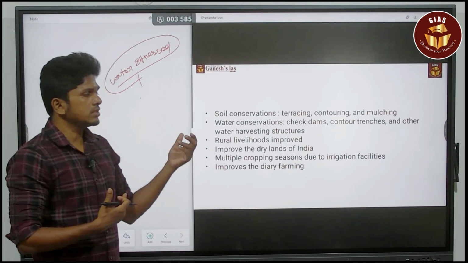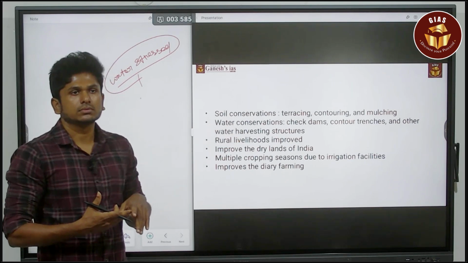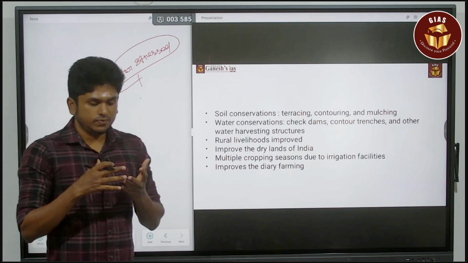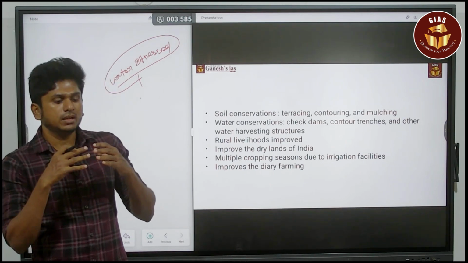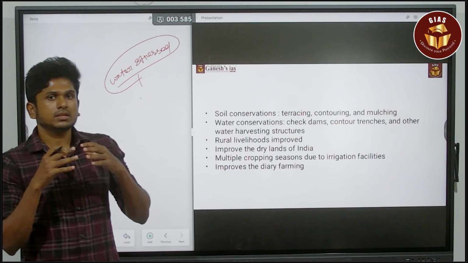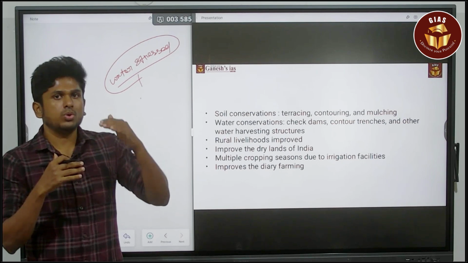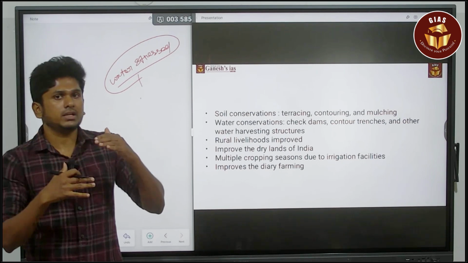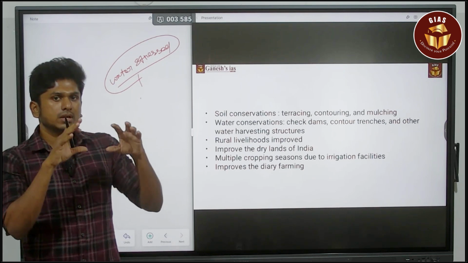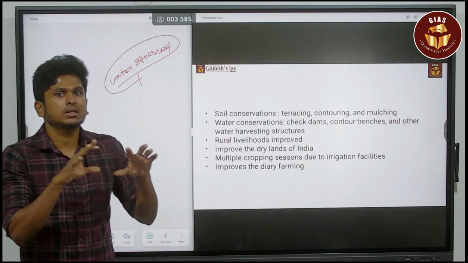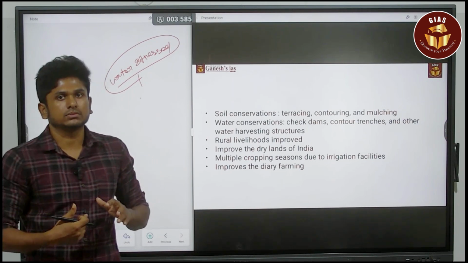Next, soil conservation through terracing and contour bunding or the mulching process. The idea is so simple. For this question you need to know certain things related to geography. There is a thing called the soil profile, with layers like O, A, E, B. If the topsoil is not there, or the soil is facing a lot of erosion, then percolation of the water won't happen.